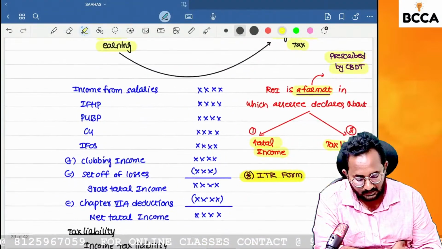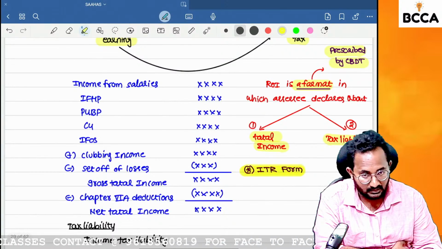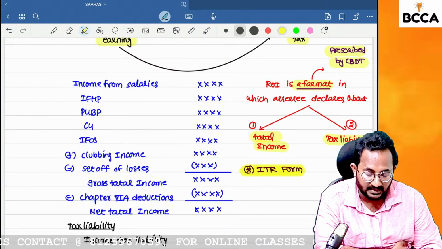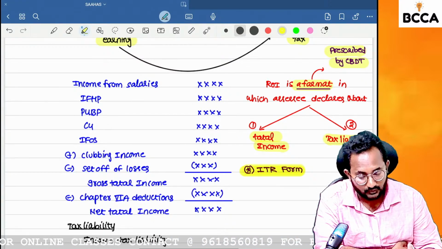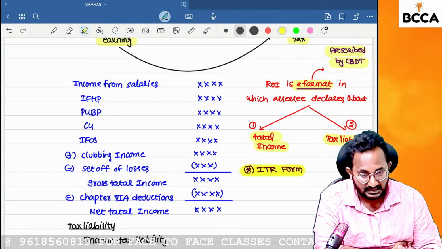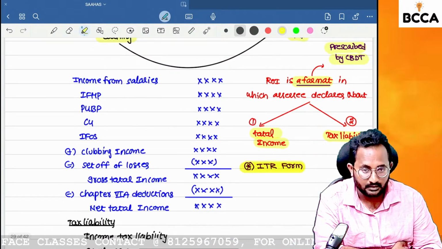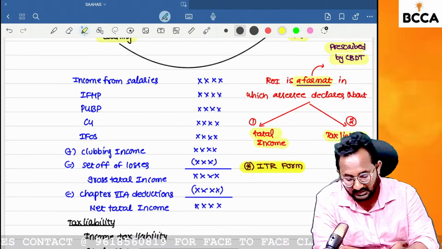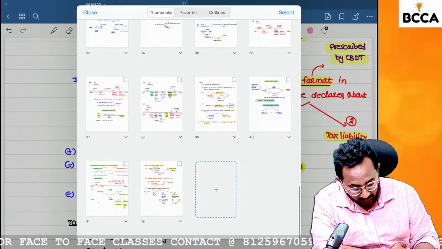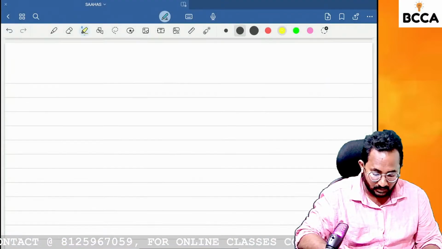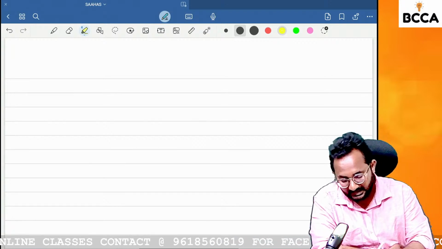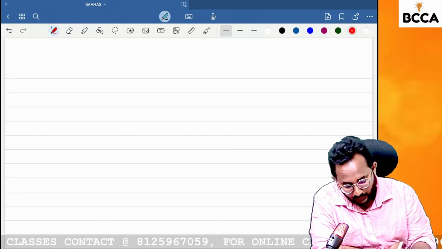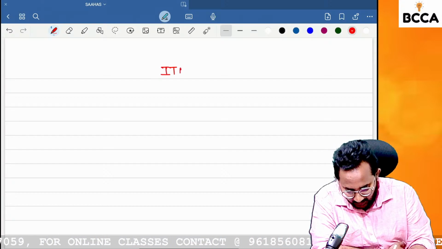Return of income is nothing but a format. In this, the assessee can give the details about his total income as well as tax liability. That format is prescribed by CBDT. Those formats are known as ITR forms. At that time, I gave one point: which assessees need to use which ITR forms, we will discuss. That is our discussion right now. What ITR forms are available and which assessees use which form, I will also give you brief notes regarding this. Very, very important concept. So please give the heading ITR forms.